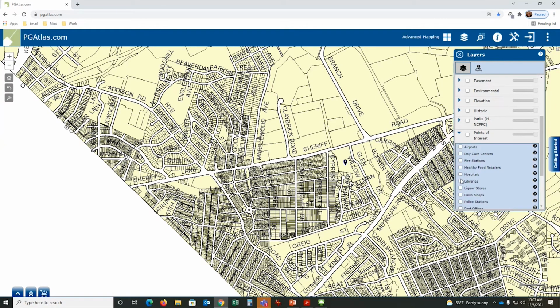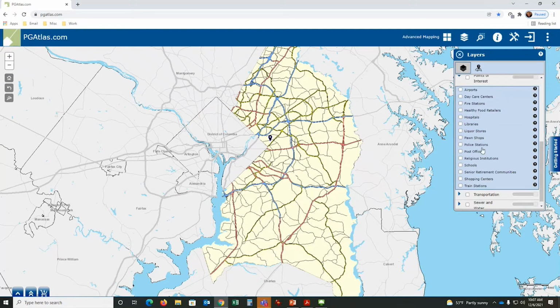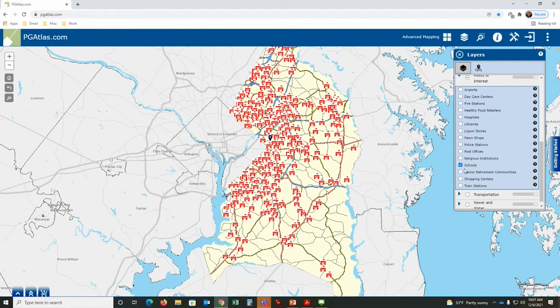Next up, point of interest. So I'm going to zoom out to an area of the county. So you're interested in knowing where the fire stations are, or maybe the libraries, police stations, and so forth. All of that, most of this data, is maintained by the planning department. We do use different sources to get this information, and each one has a different update cycle.